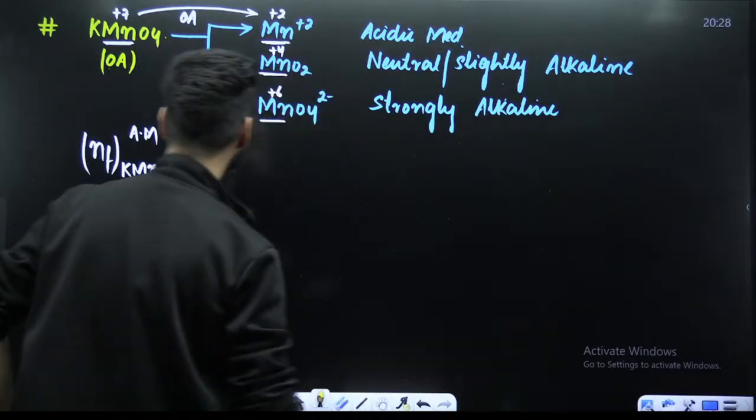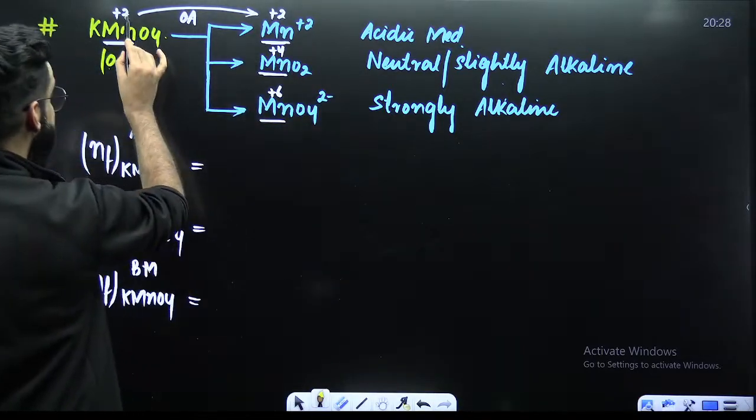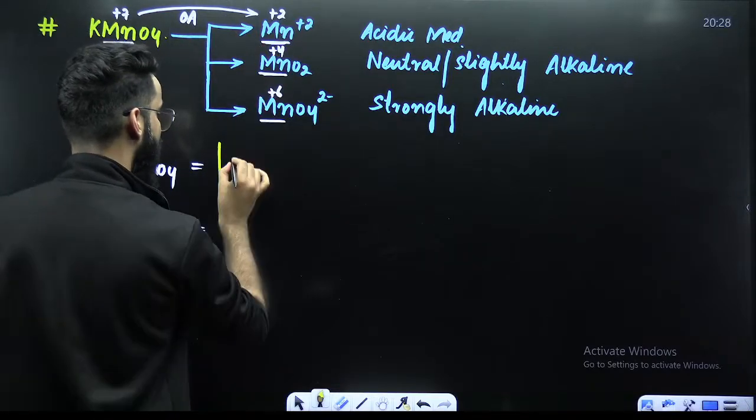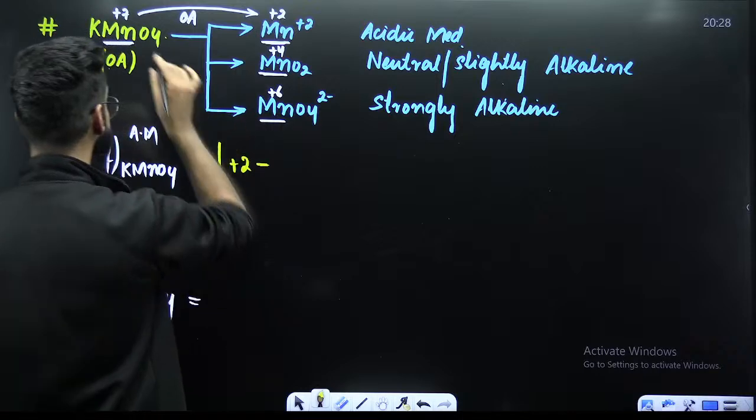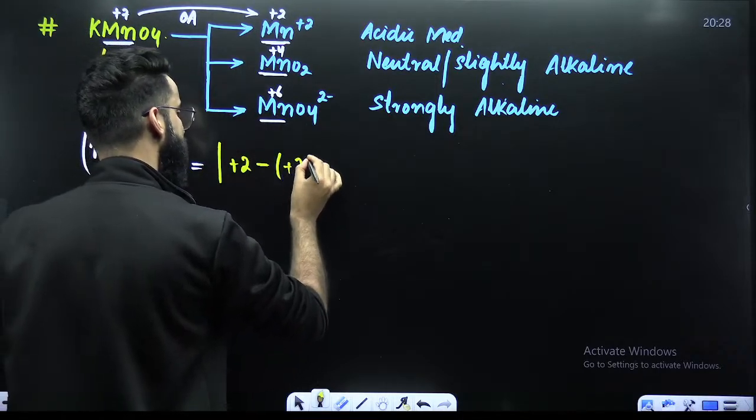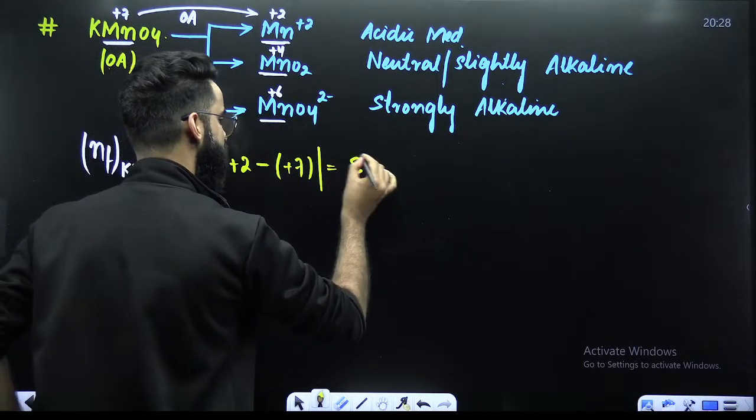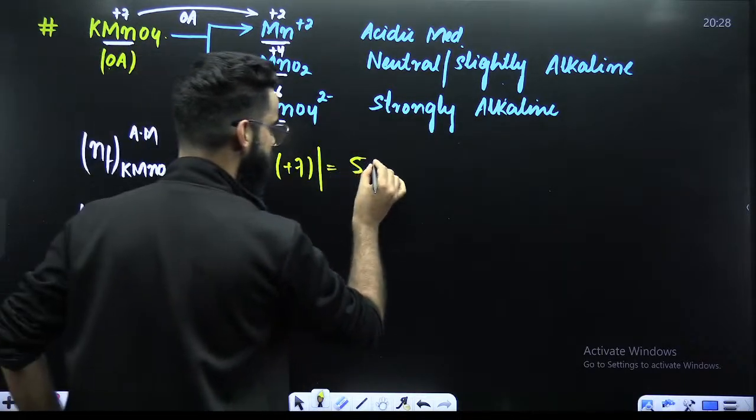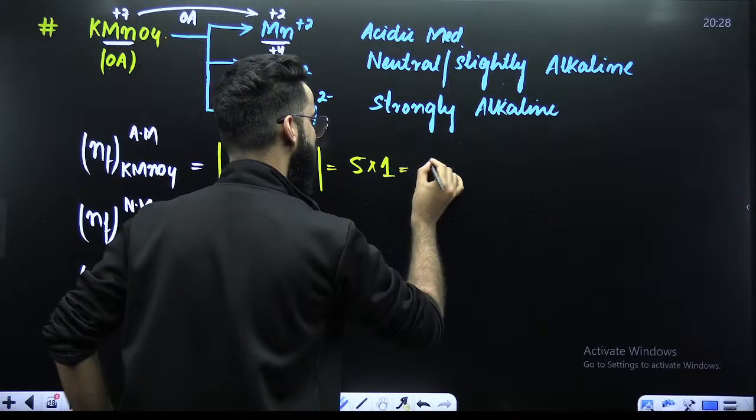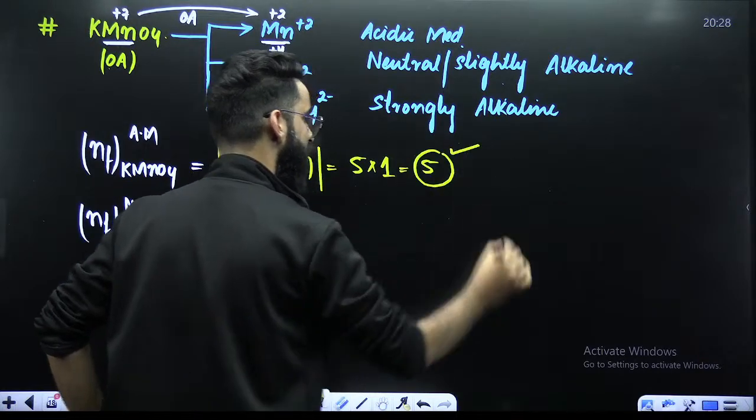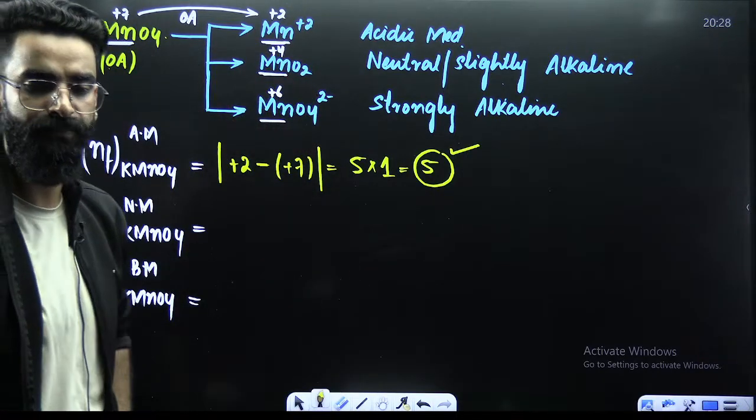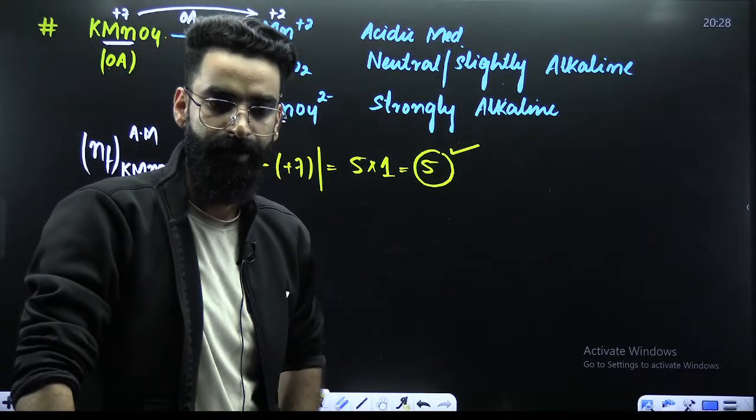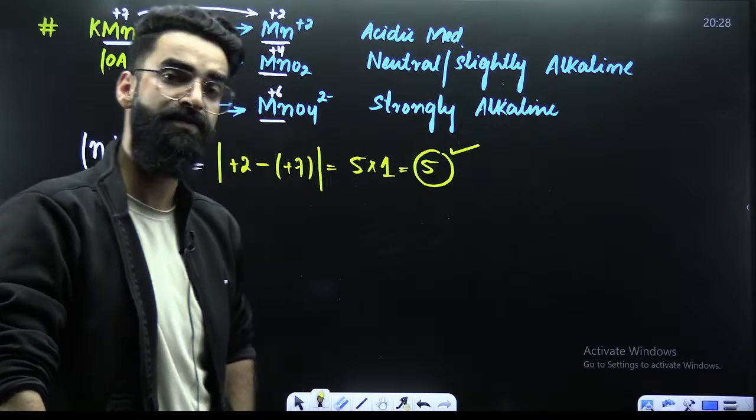It's again simple. Have a look. In acidic medium, +7 to +2. Calculate the change in the oxidation state, which is final oxidation state minus the initial oxidation state. The value comes out to be 5. This 5 is the change in the oxidation state for one atom of manganese, and here I've got just one. So 5 multiplied by 1 comes out to be 5. So remember it directly from now onwards: N factor of KMnO4 in acidic medium is 5.